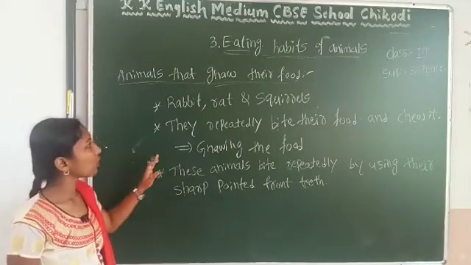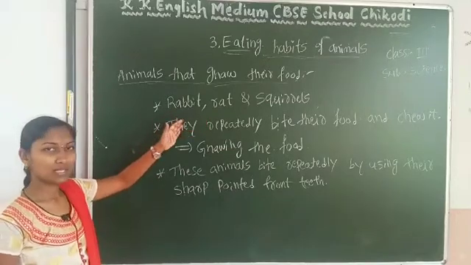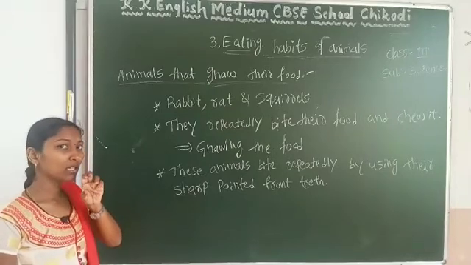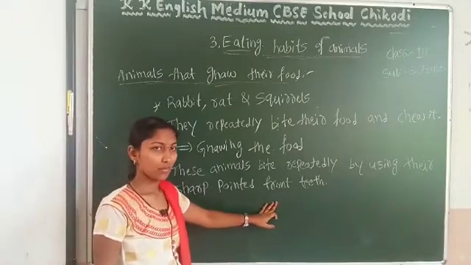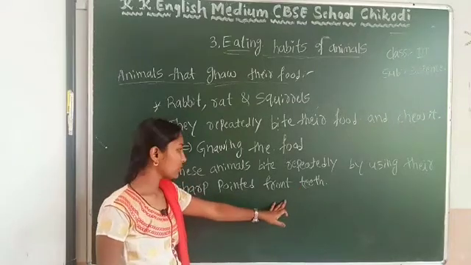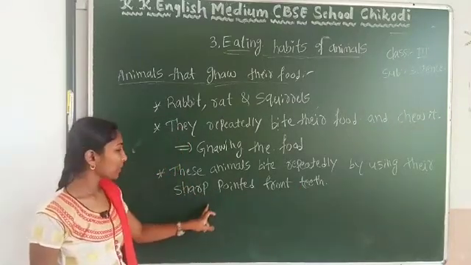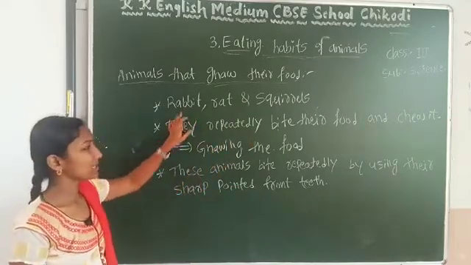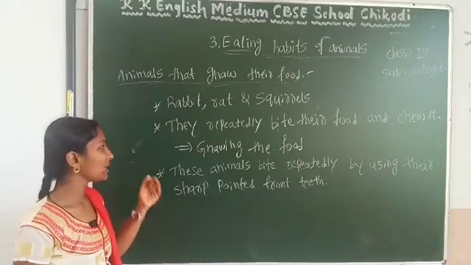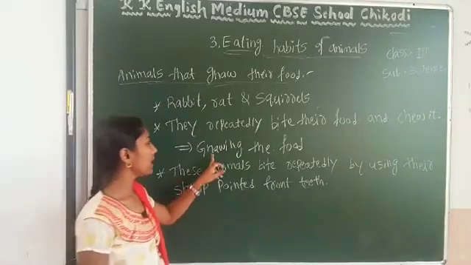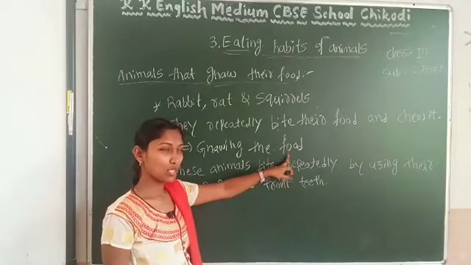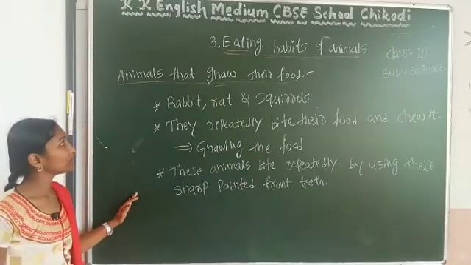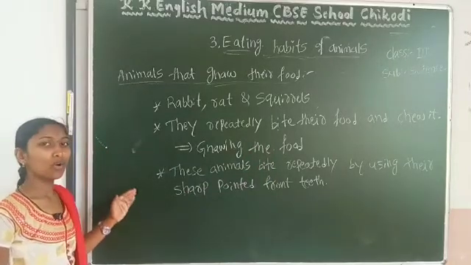Have you seen the teeth of these rat, squirrels, rabbit? They are very sharp and pointed, present at the front. We call them the front teeth. Those front teeth are sharp and pointed. By using these teeth, these animals bite repeatedly and after that chew it. And that process we call gnawing the food. So this is about the animals that gnaw their food.